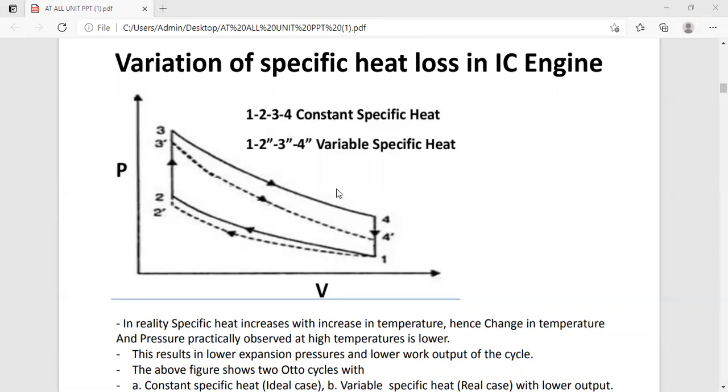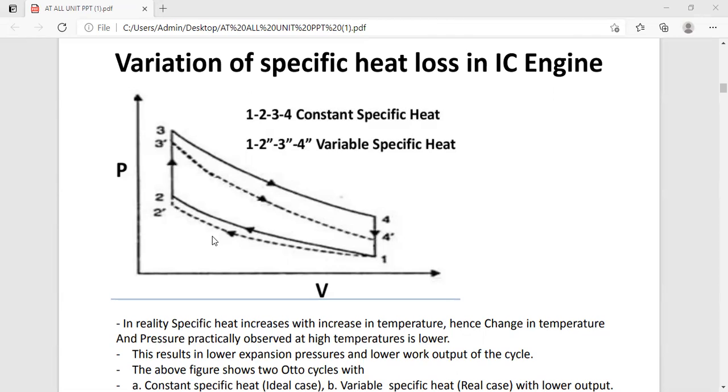Now we are finding that during the compression process, the value of gamma decreases with increase in temperature, due to which the actual temperature of gas after compression is lower than the ideal compression. So process 1 to 2 dash represents the actual compression process.